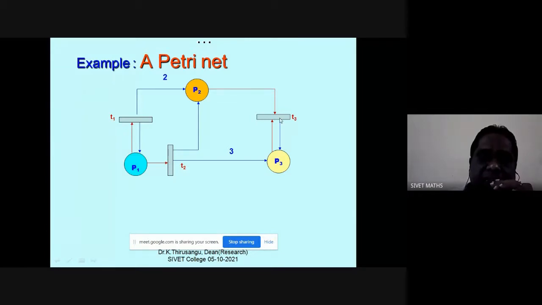It is not necessary that the number of places always equal the number of transitions. The number of places may be more and the number of transitions less, or vice versa. For convenience, I am taking the number of places the same as the number of transitions in this example.